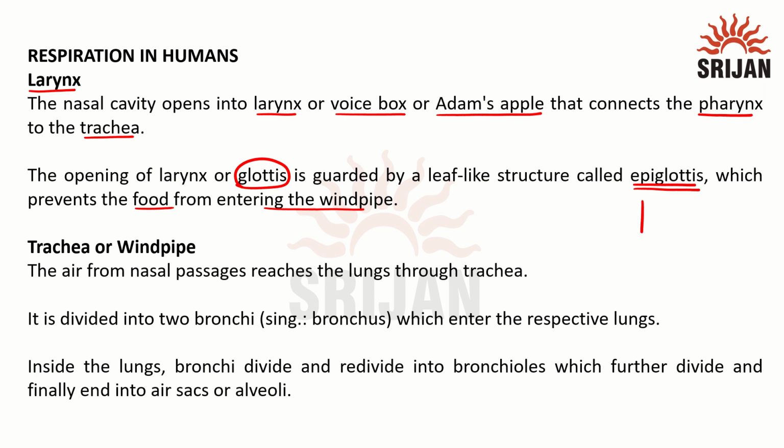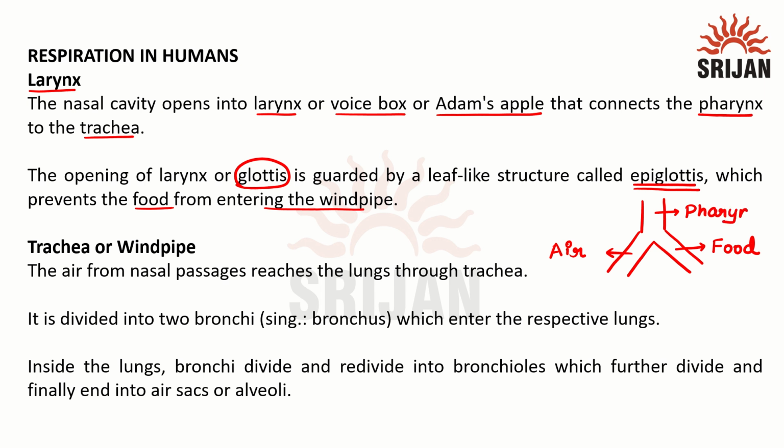Now if I take this, this is the common path, and then we have two paths leading, and the one behind is the food pipe, which is esophagus, and the front one is the passage for air, that is trachea. How does this bifurcation help us? We have a common duct, that is pharynx.